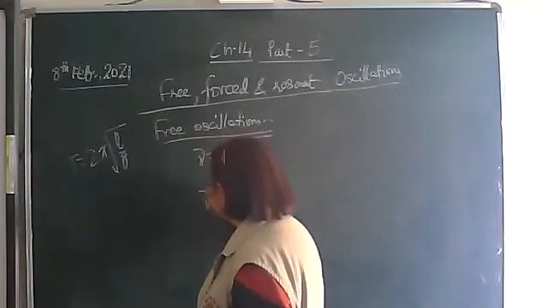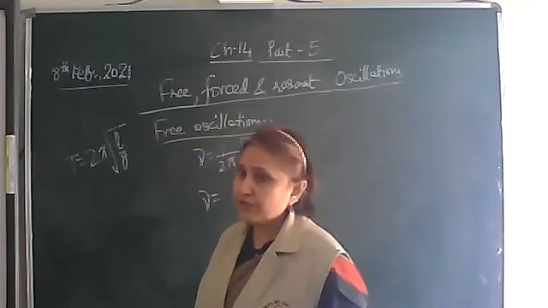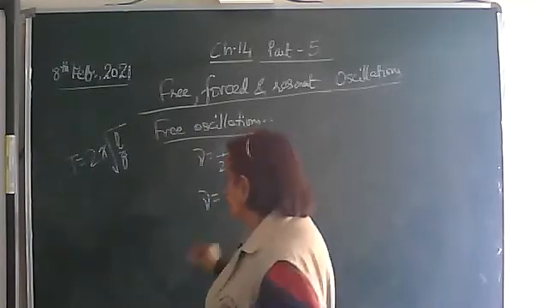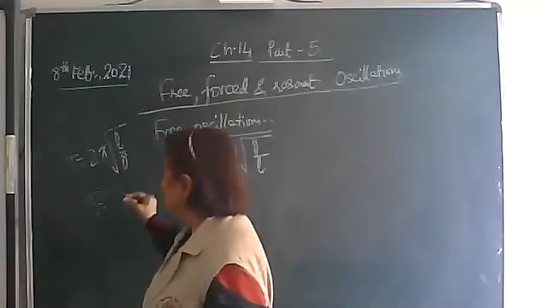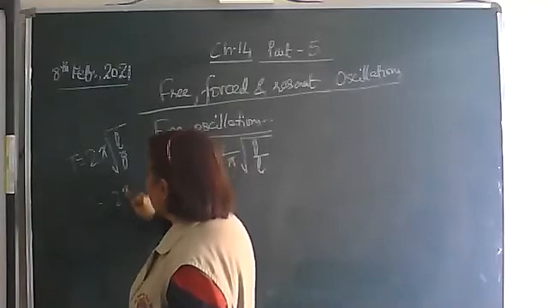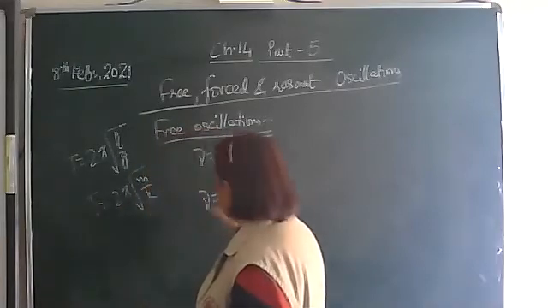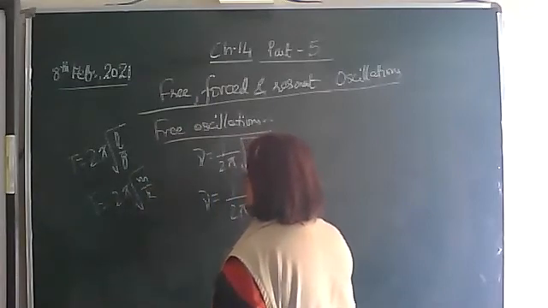The same way, a loaded spring. What is the frequency of the oscillations of a loaded spring? We know that frequency is the reciprocal of the time period, and the time period is given by 2 pi under root m by k, inertia factor upon the spring factor. So the frequency will be equal to 1 upon 2 pi under root k by m.